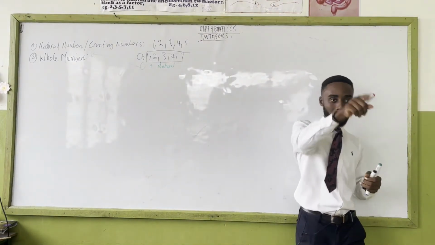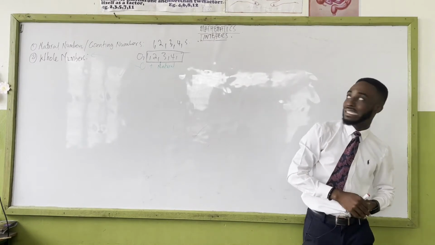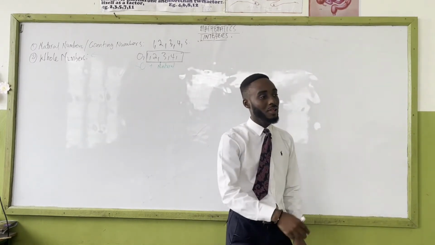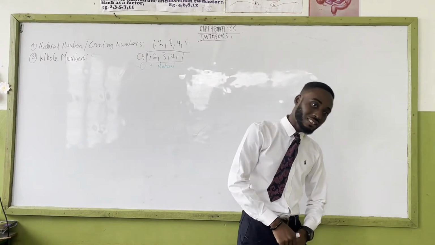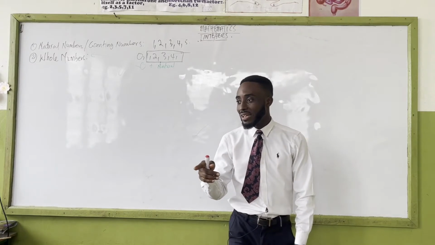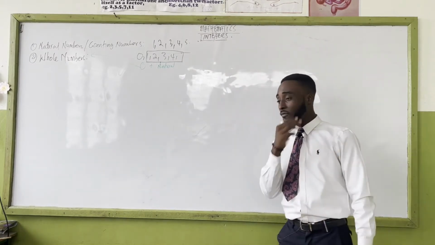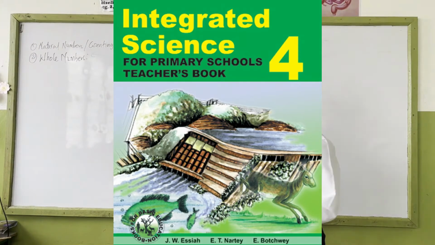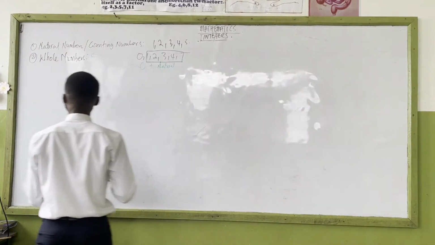An English word. Yeah, international. Okay. What other word? Yes, integrate. But where do you usually find that word? Integrated science. Yeah. So that word integrated would help us to explain what integers are.